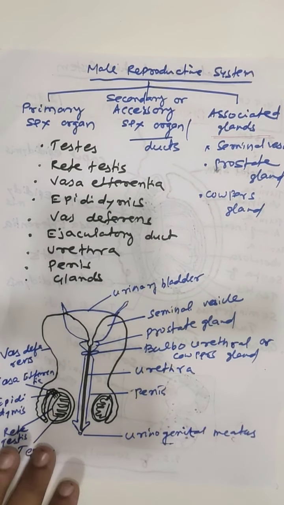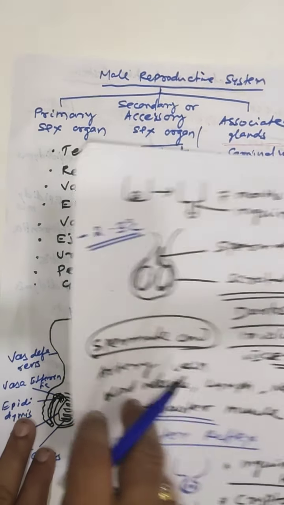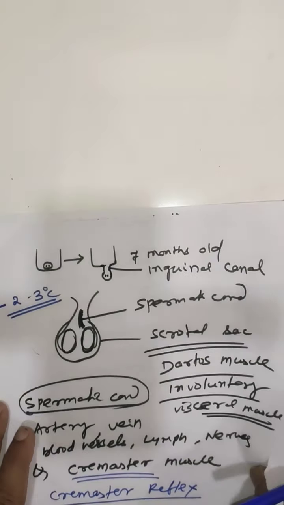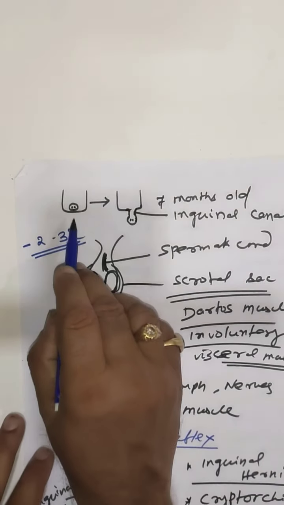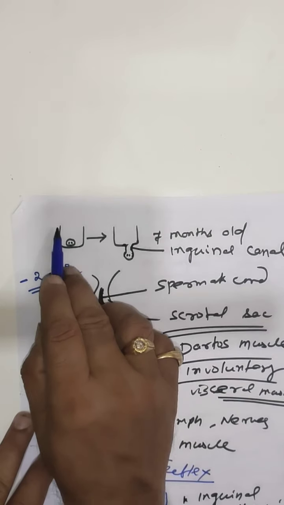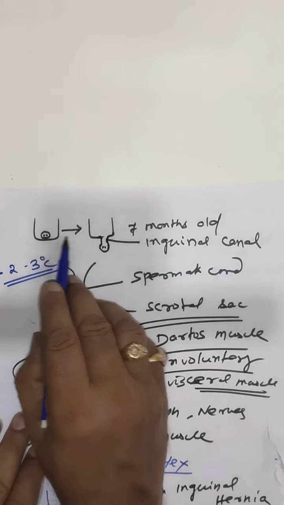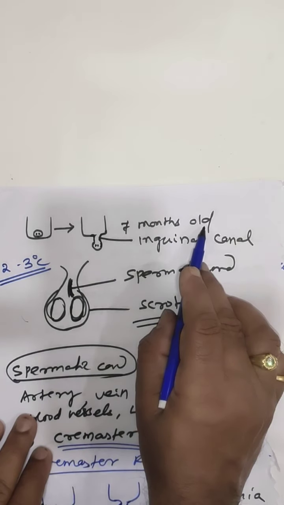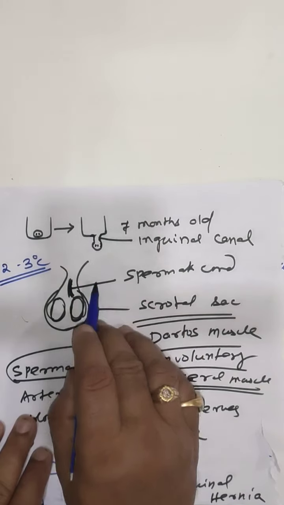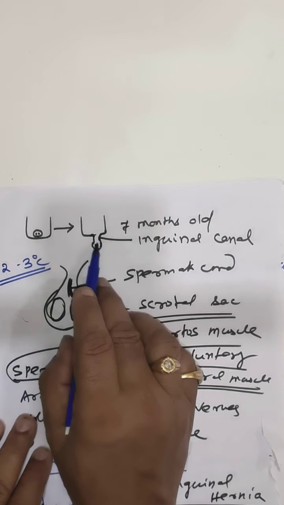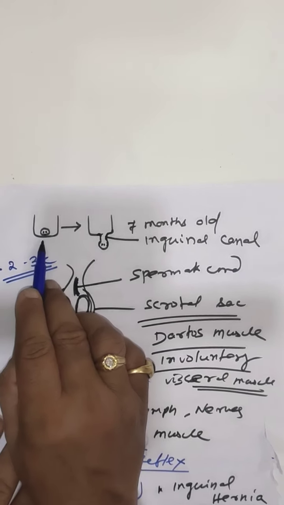Now we will study the testis in detail. Generally, in the embryonic condition, the testis remains inside the abdominal cavity.